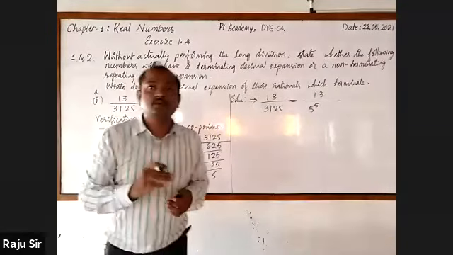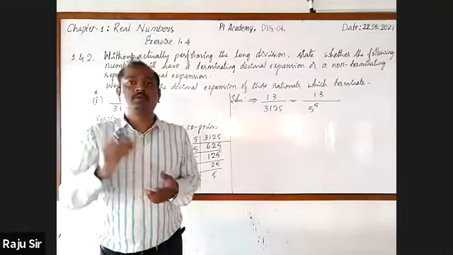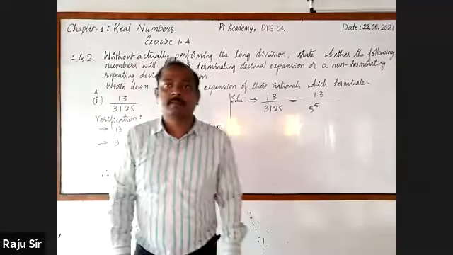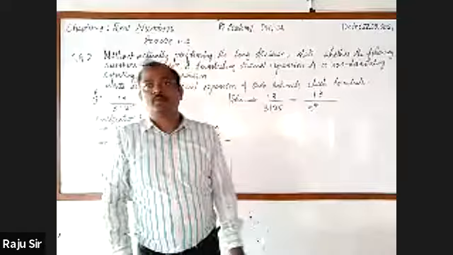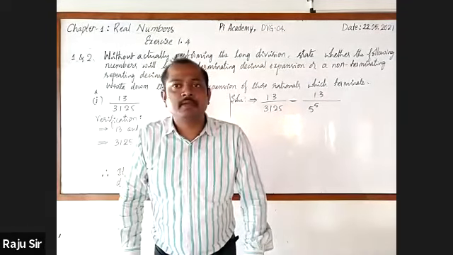There is no 2. Could you tell what should be done? Multiplying 2 to the power 5 on both numerator and denominator. Hitesh Kumar, you tell. Multiply to both numerator and denominators. No. Any other student?